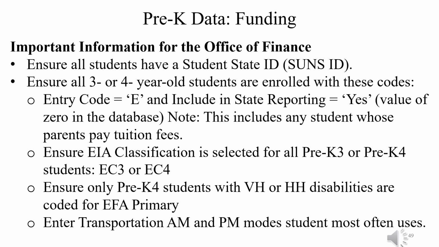This includes any student whose parents pay tuition fees. Ensure the EIA classification is selected for all pre-K 3 and pre-K 4 students, EC3 for pre-K 3, EC4 for pre-K 4. Ensure that all pre-K 4 students with visual handicapped or hard of hearing disabilities are coded for EFA primary. Enter transportation AM and PM modes students most often use.